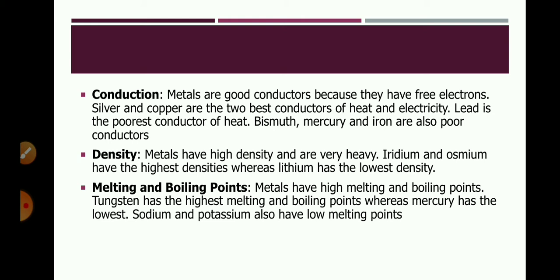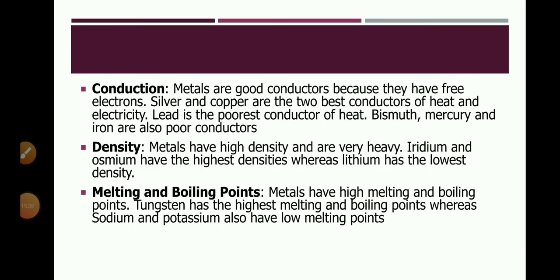Also, sodium and potassium are highly reactive metals. When kept in open air, these metals can react with atmospheric oxygen or with moisture and release hydrogen gas. As we all know, hydrogen gas can catch fire as it is highly combustible, and so to prevent this, the metals sodium, potassium and lithium are stored in oil or kerosene oil. Melting and boiling points. See, metals have high melting and boiling points. Tungsten has the highest melting and boiling point.